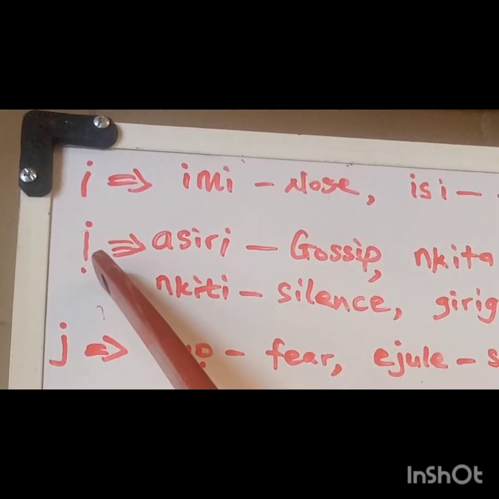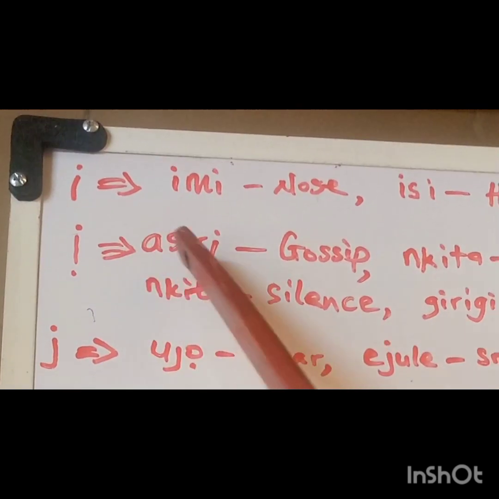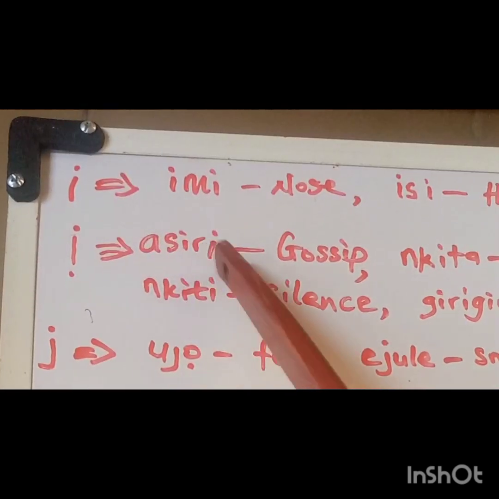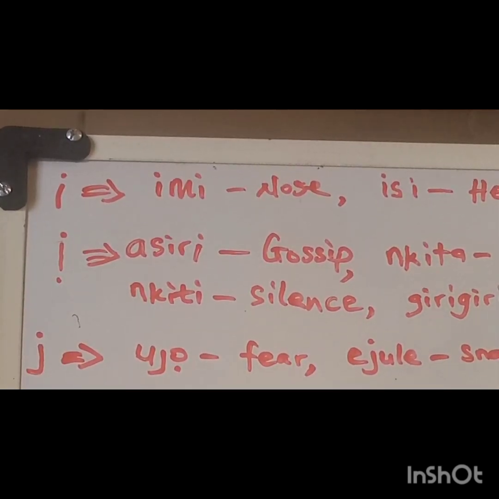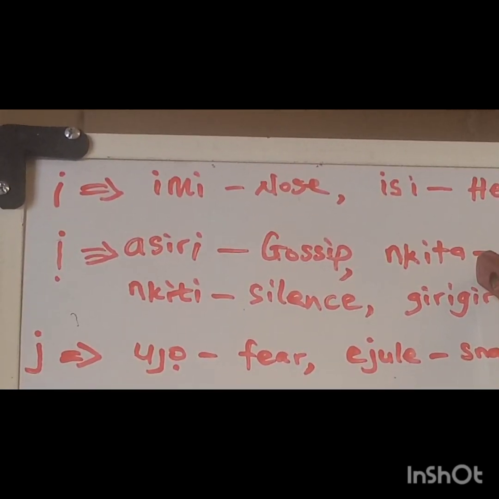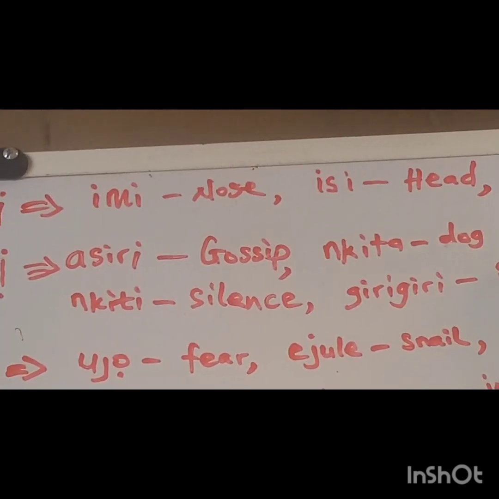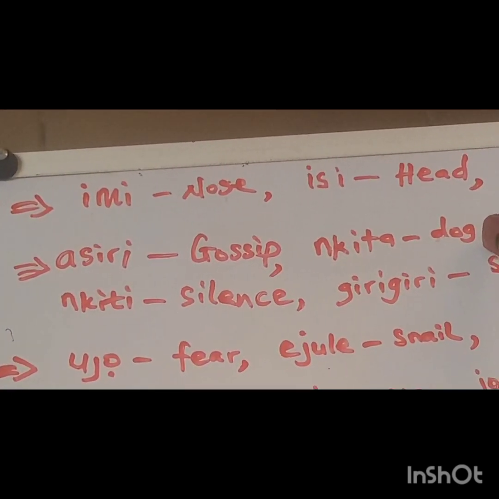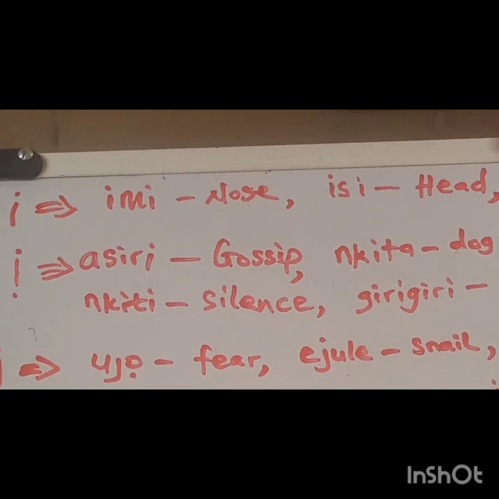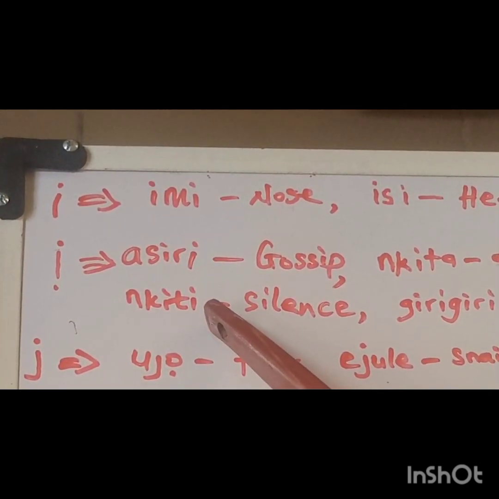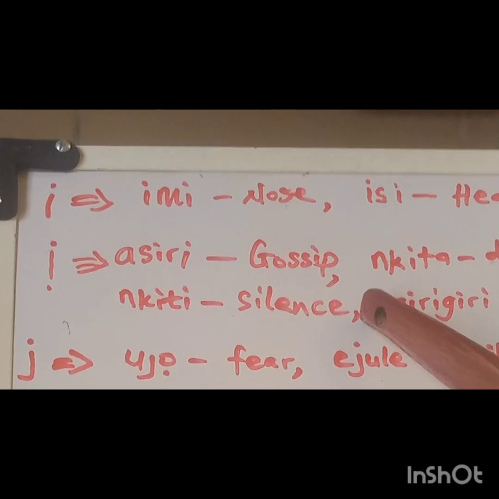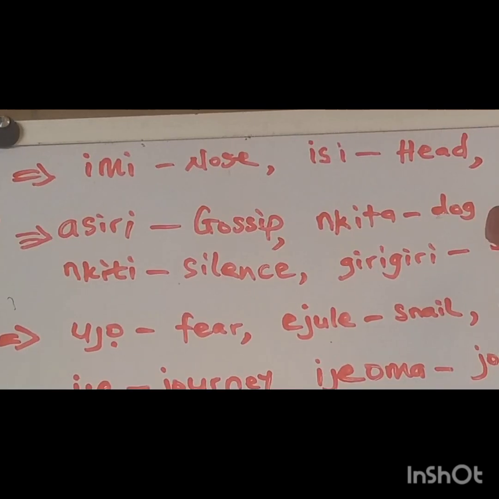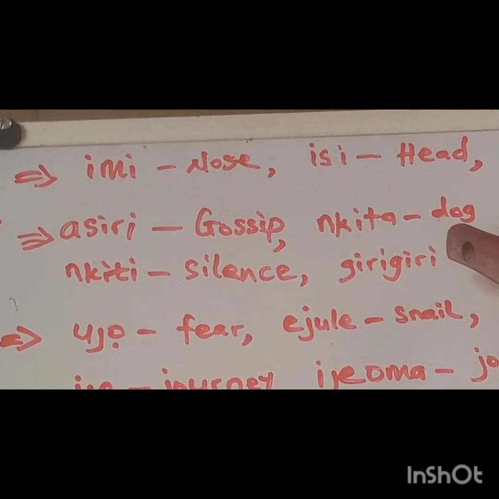Now a, as in words like asere, that is gossip. Nkita, that is dog. Nkiti, that is silence. Gere.